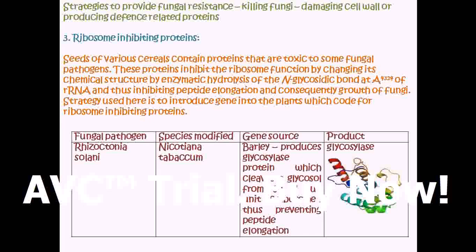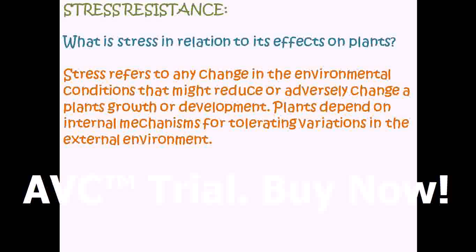An example here is barley, the gene source, which produces a glycosylase enzyme which cleaves a glycosidic bond in the 60S subunit of the ribosome. The transgenic plant developed is Nicotiana tabacum. The fungal pathogen is Rhizoctonia solani.